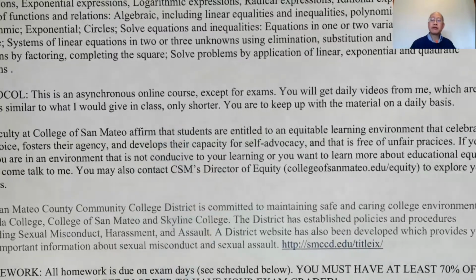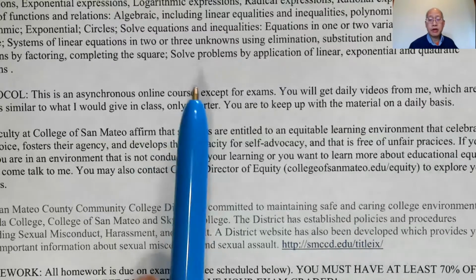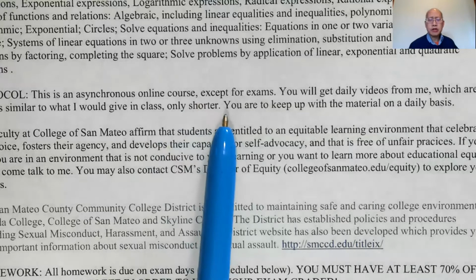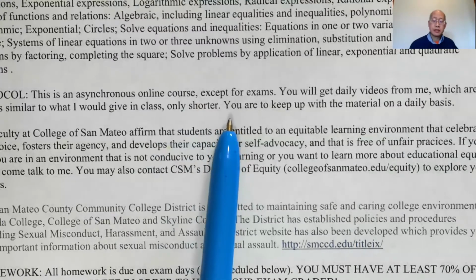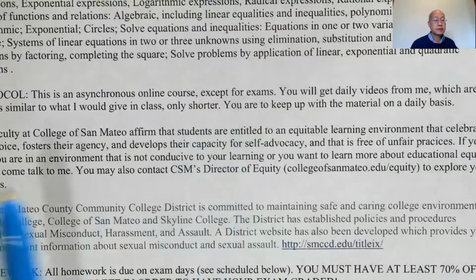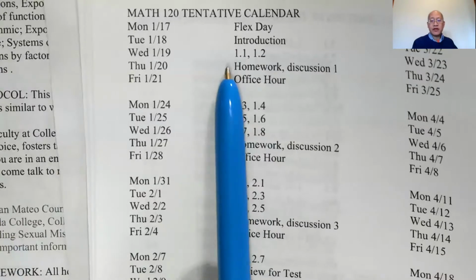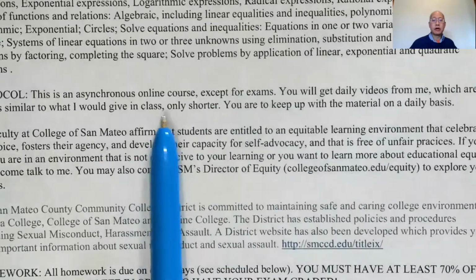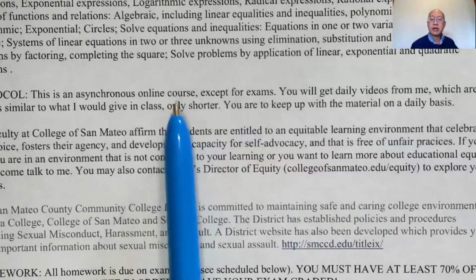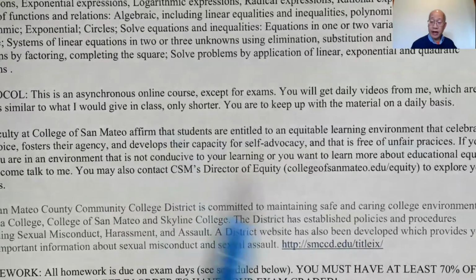But that means the videos are going to be very fast, in order to keep the video short. Most of the videos are under 20 minutes, frankly. We're supposed to do one section per hour. As you can see, if we were meeting face to face, I'd do 1 hour for 1.1 and another for 1.2 and so on, which means 50 minutes. These videos are much shorter. They're, for the most part, 20 minutes or less. However, that means they go pretty fast.